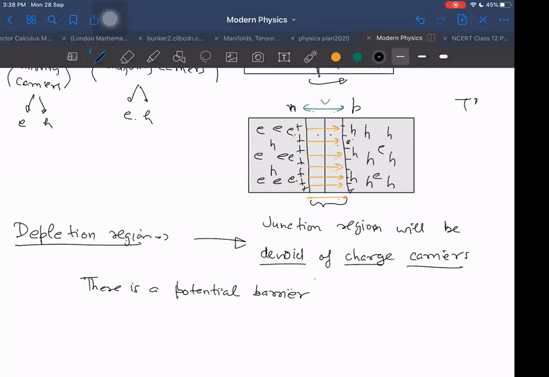It is a potential barrier in the path of motion of majority carriers. It is not a barrier for the minority carriers. It is a barrier only for the majority carriers.